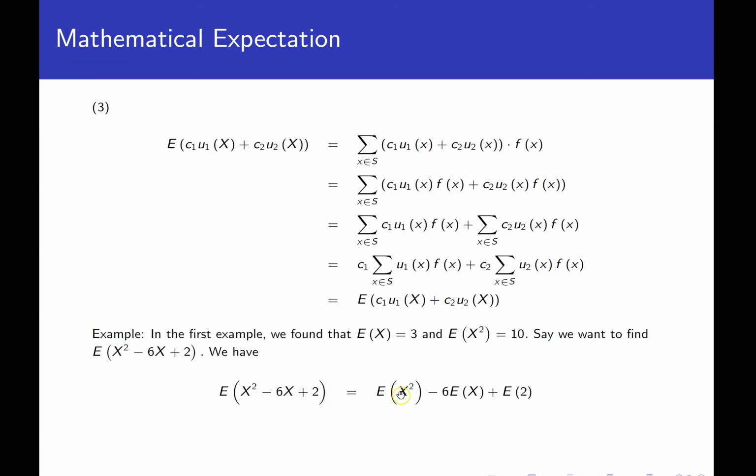So we get expected value of x squared minus 6 times expected value of x plus expected value of 2. We already computed expected value of x squared was 10, expected value of x was 3. Those were already computed in the example that we did. And then expected value of a constant is just the constant. That was property 1 we just proved a little bit ago, and we get negative 4.